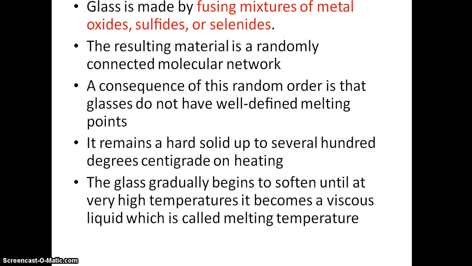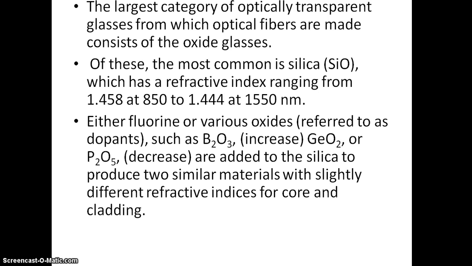Okay. So it remains a hard solid up to several hundred degrees centigrade on heating. Its melting point is very, very high. The glass gradually begins to soften until at very high temperatures it becomes a viscous liquid, which is called the melting temperature. And the most commonly used fiber material is silica, which has a refractive index ranging from 1.5458